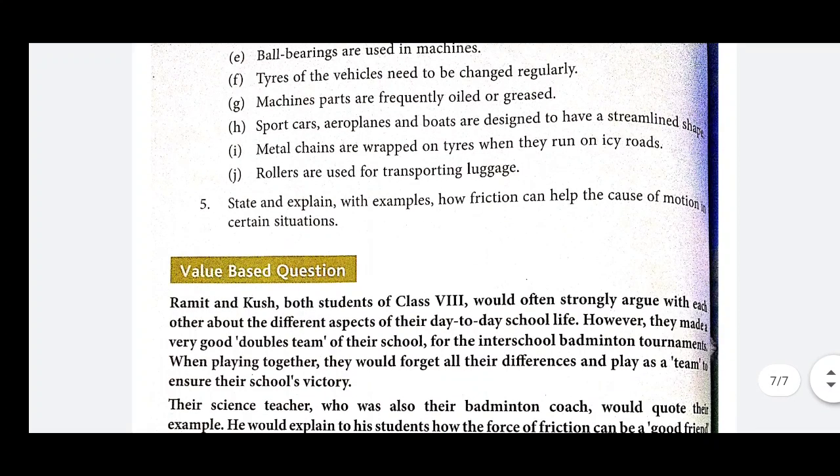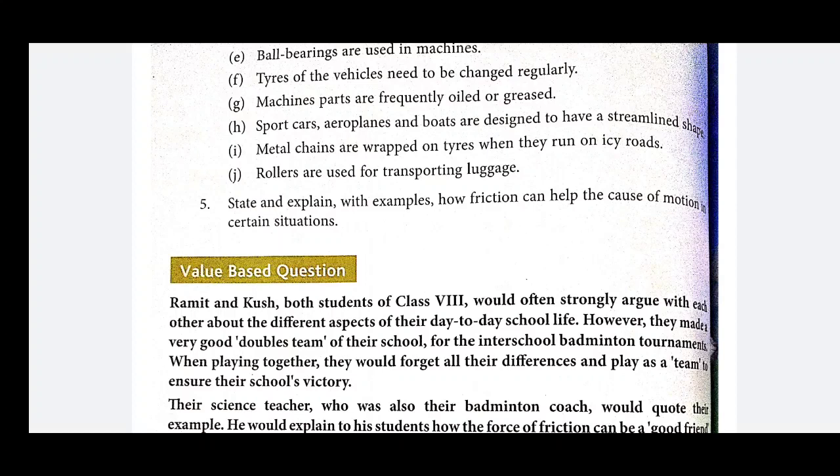Next one is, metal chains are wrapped on tires when they run on icy roads. You know, whenever our vehicle runs on an icy road, the nature of the contacting surfaces is not rough, it is smooth. So, the force of friction acting between the tires of the vehicle and the road decreases.